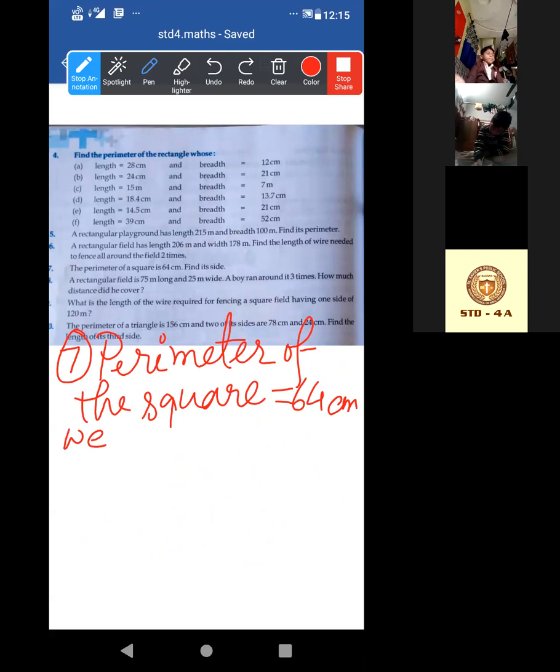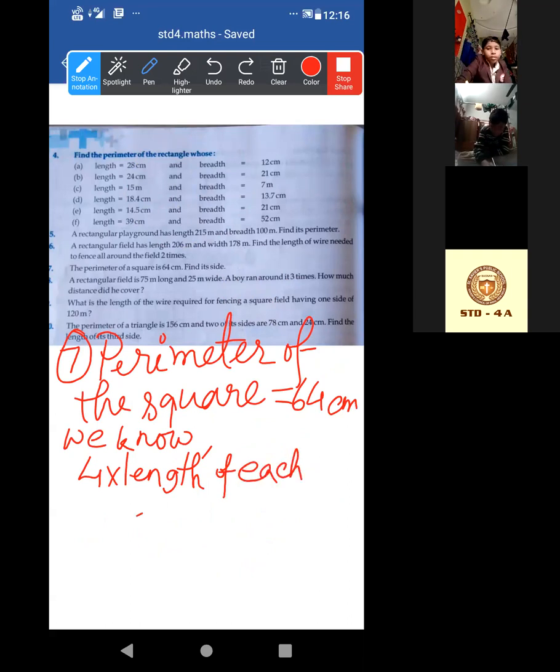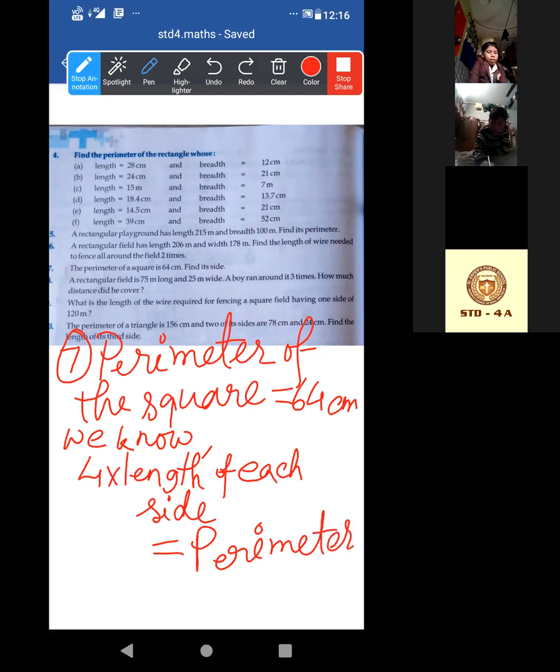So now write, we know 4 into length of each side is equal to perimeter. Let me write the whole word perimeter. You should write it in one line. There is no space, that's why I have written in this way.